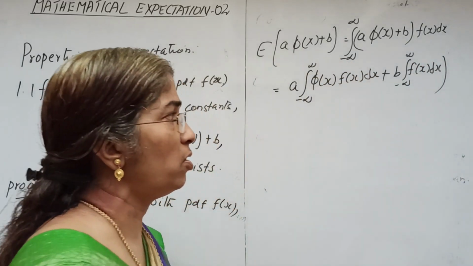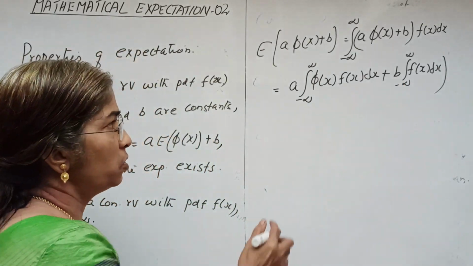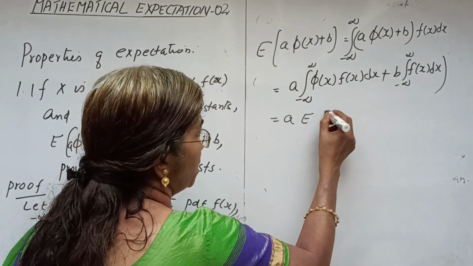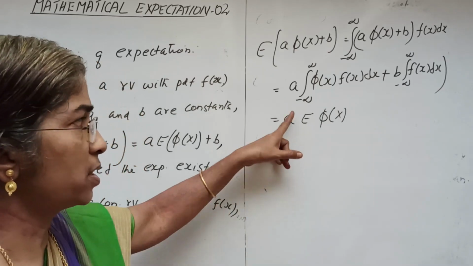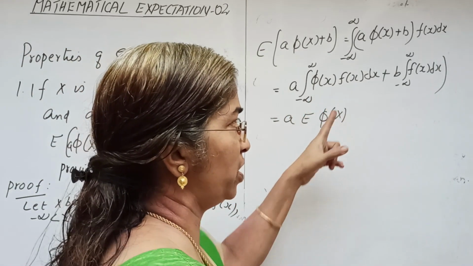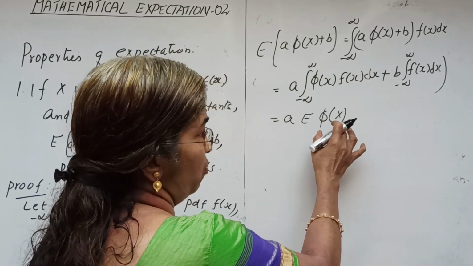Using the property of the PDF, we know the second integral equals 1. So hence we can write this as a into the expectation of phi of x, since the integral of phi of x f of x dx is the expectation of phi of x.